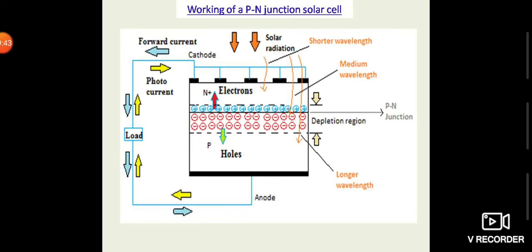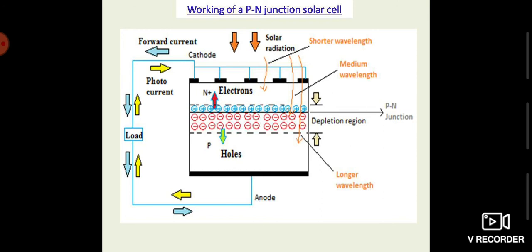Now in this figure you can see the structure of the solar cell is still the same, but a load has been connected externally to the solar cell. What will happen? But observe, in all these three figures, no external bias voltage has been applied. That is, due to the incident sunlight, there is a voltage developed across the load.